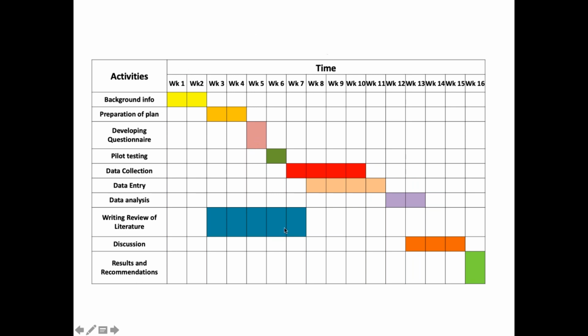So this is an example of how you can make a Gantt chart. And you can see these two processes can go side by side. Here in the example, developing the questionnaire is happening in the 5th week, as well as writing the review of literature, which is independent of this, is also happening in the 5th week. So basically it shows us how we are going to plan and process in the coming 16 weeks.